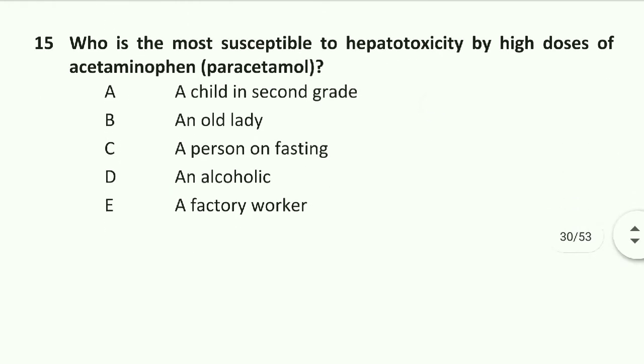Question number 15: who is the most susceptible to hepatotoxicity by high doses of acetaminophen, paracetamol? A person who is an alcoholic. Option D is right. An alcoholic is most susceptible to hepatotoxicity.